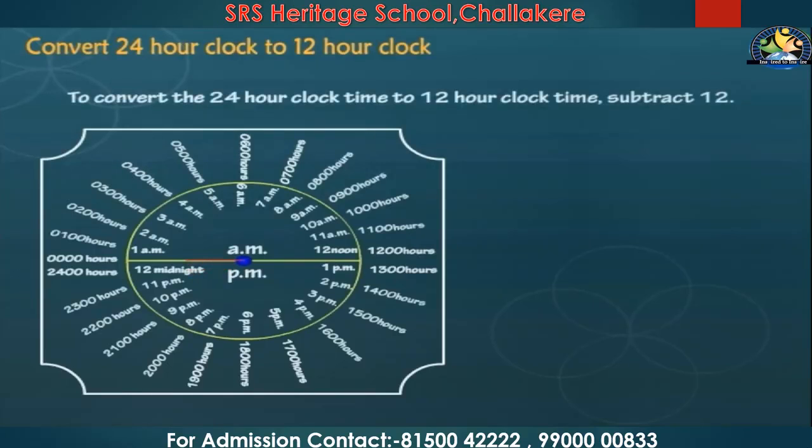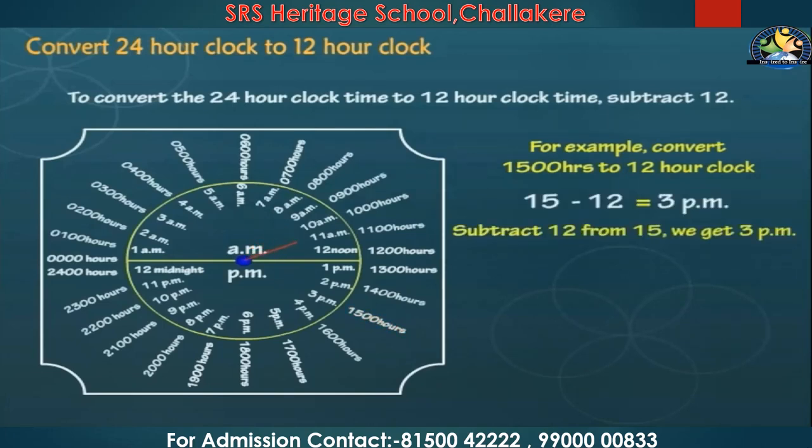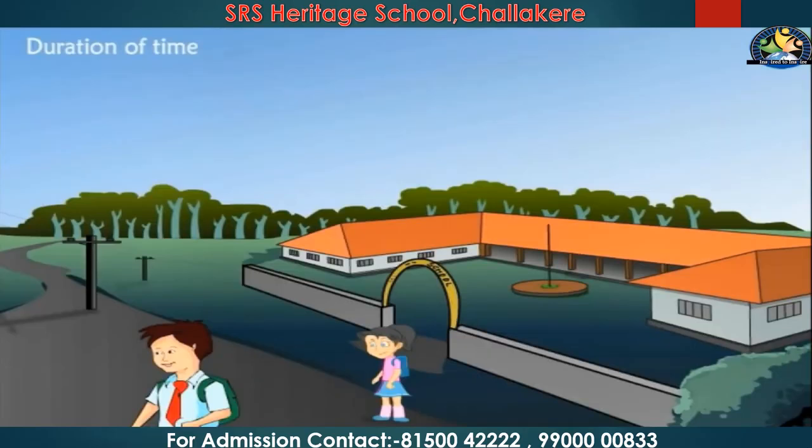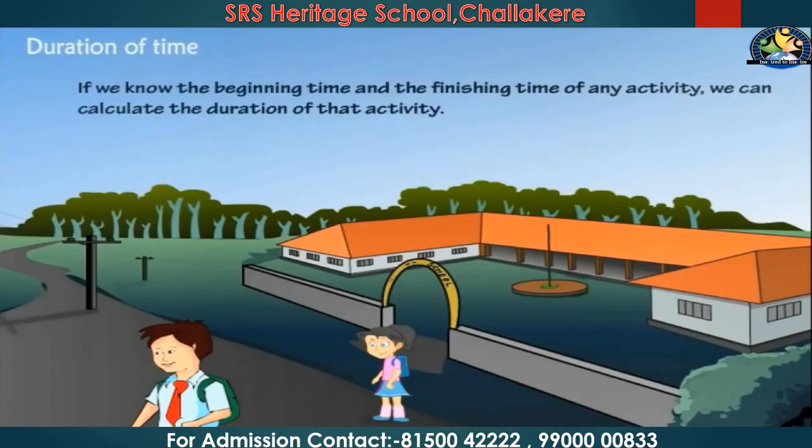Okay. So, to convert the 24 hours clock to 12 hours, what should you do? You have to subtract 12. That's it. If you subtract 12, you will get the 12 hours clock. See, so convert 15 hours to 12 hours clock. What should you do? 15 minus 12. You will get the answer 3 p.m. This is how you have to add to convert 12 hours clock to 24 hours clock, and you have to subtract to convert 24 hours clock to 12 hours clock.